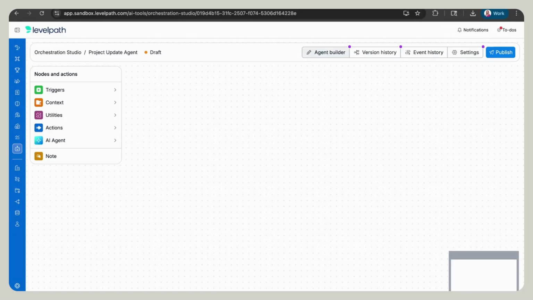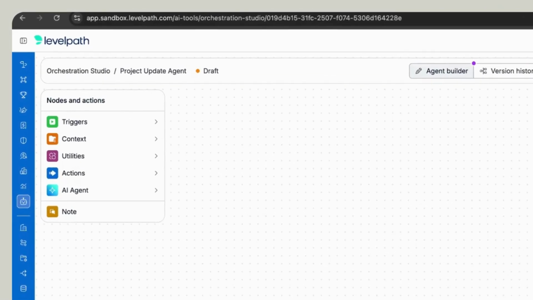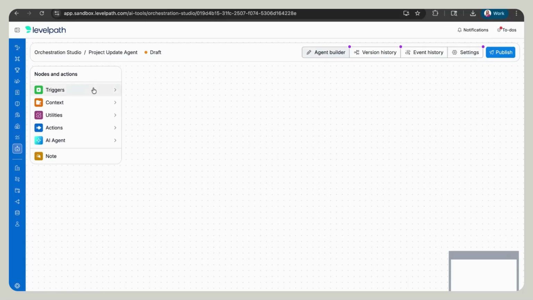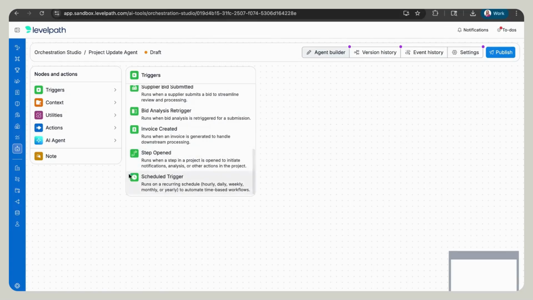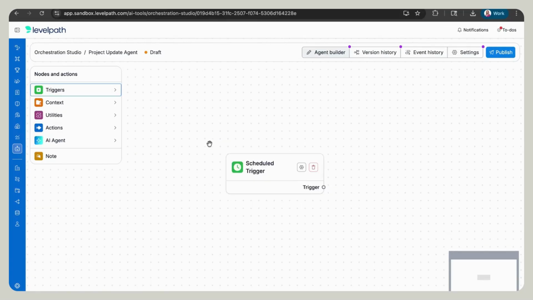So team, we're going to start off here with the first part of an agent, which is the trigger. Stan, you usually make me write my updates at like 8 a.m. on Fridays. Sorry about that. That's all right. I think we're going to have our agent do it for us. Our trigger is going to be what we call a scheduling trigger. All we have to do is navigate over to our triggers and pick the scheduling trigger.